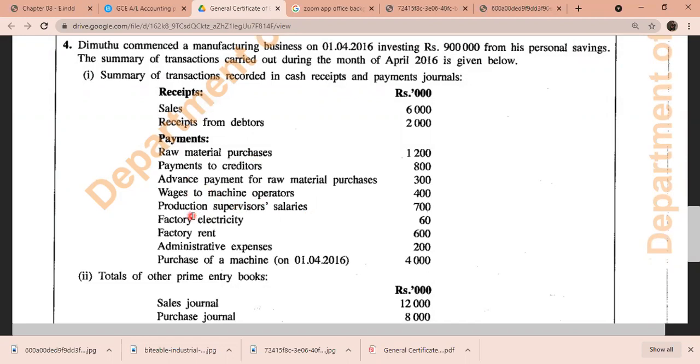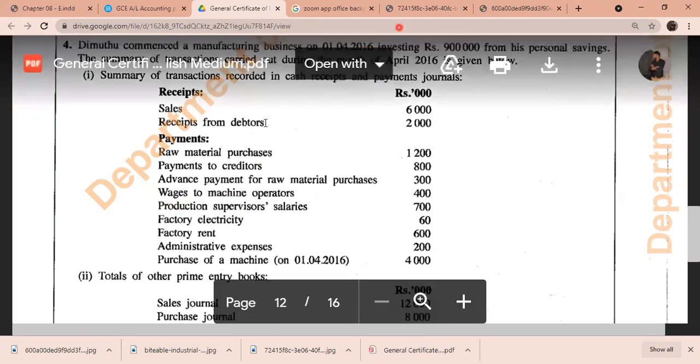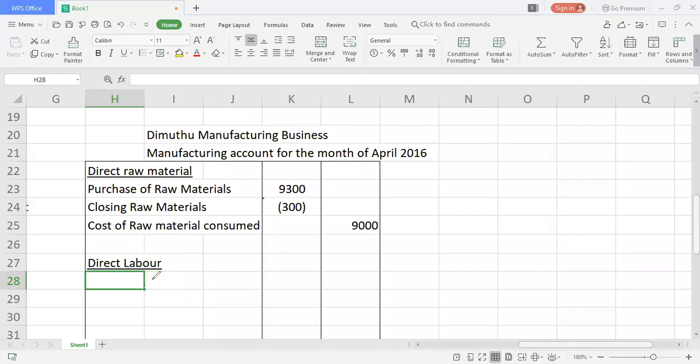What students get confused about is the difference between wages to machine operators and production supervisor salary. Production supervisor salary doesn't work on production, they just supervise. Wages to machine operators, they work with machines. So people working with machines are considered direct labor cost. I'll record here machine operator wages.